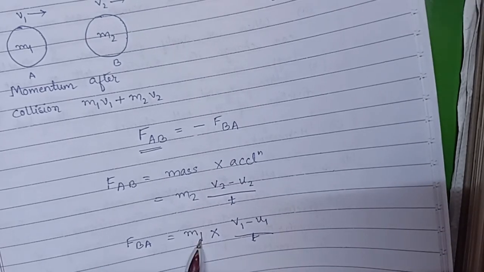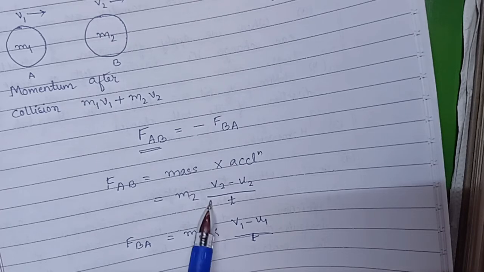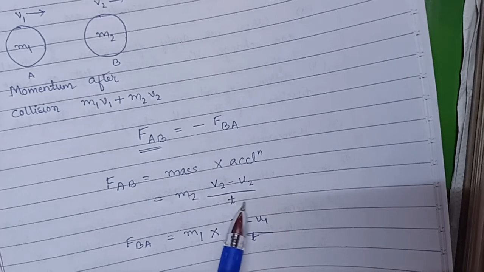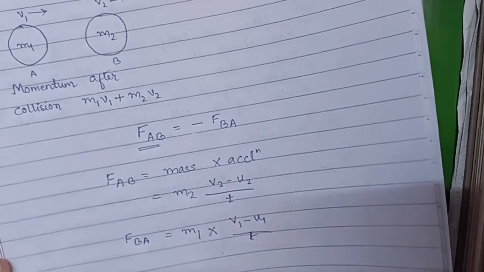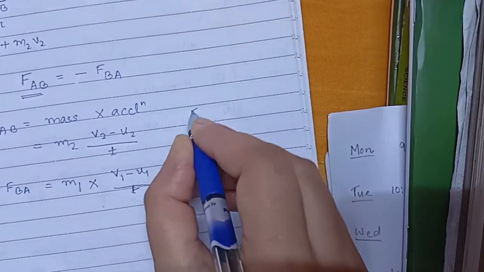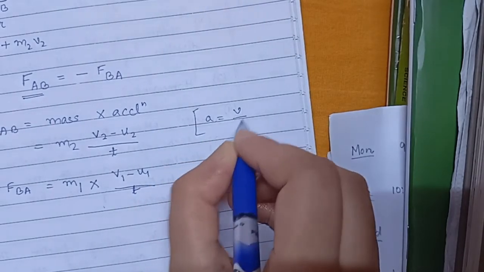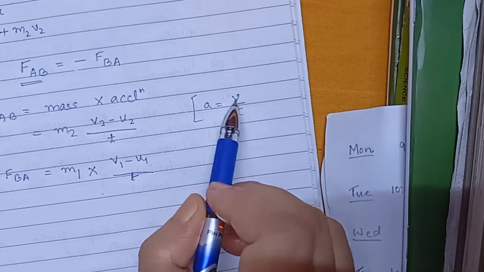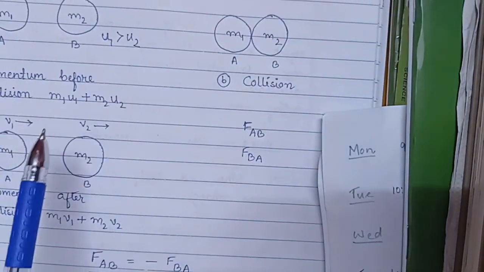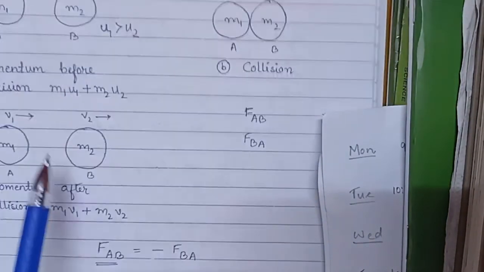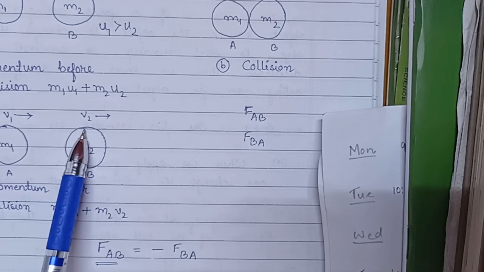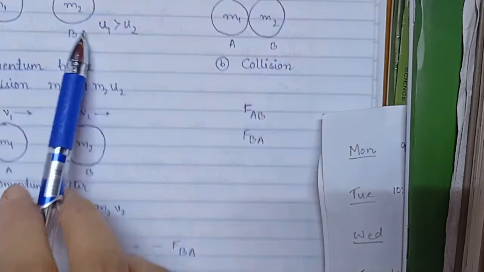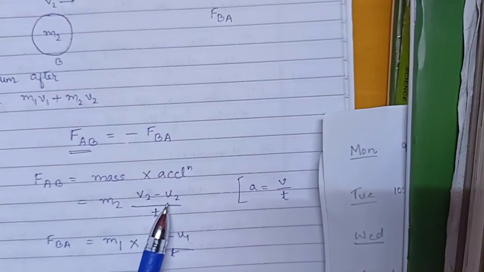We can write acceleration from the equation of motion: a equals v by t, where v is the change in velocity. For ball B, the initial velocity is u2 and the final velocity is v2, so the change in velocity is v2 minus u2. That's why I am writing v2 minus u2 here.